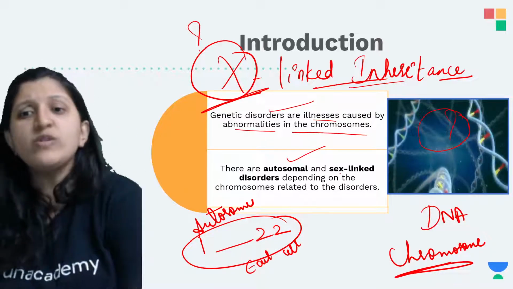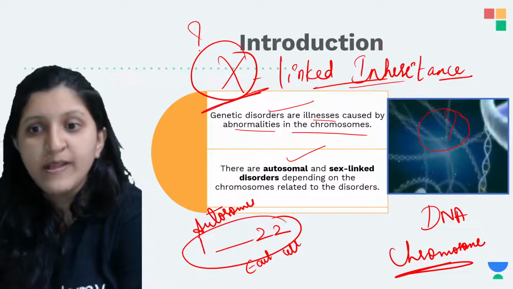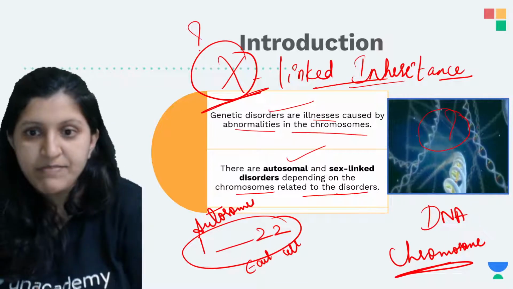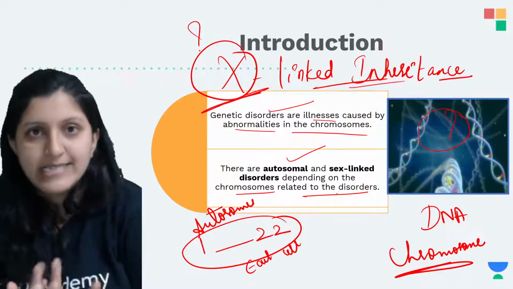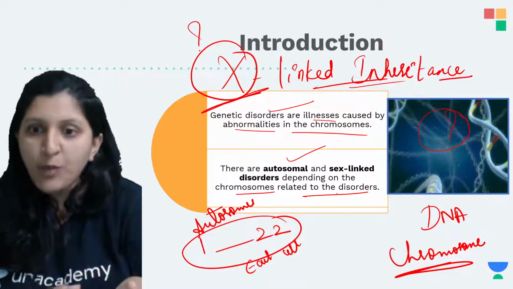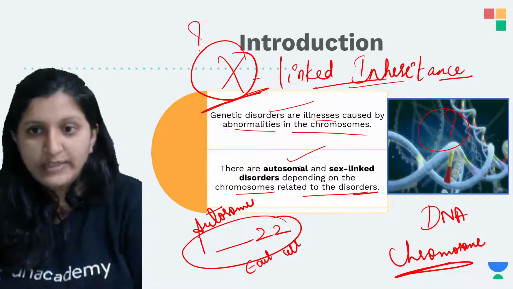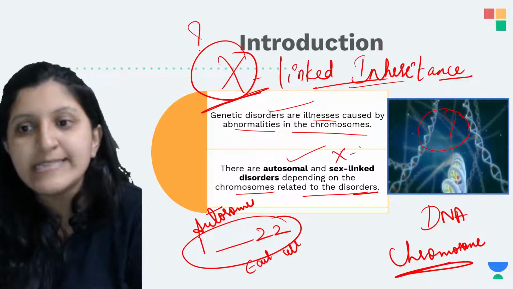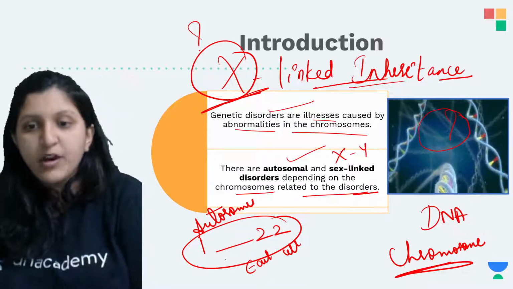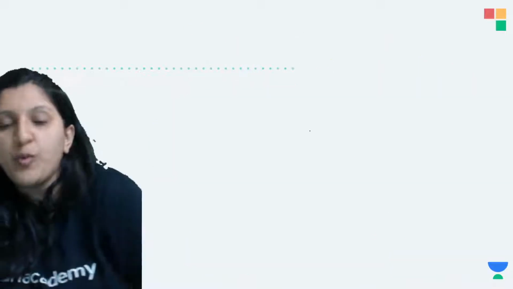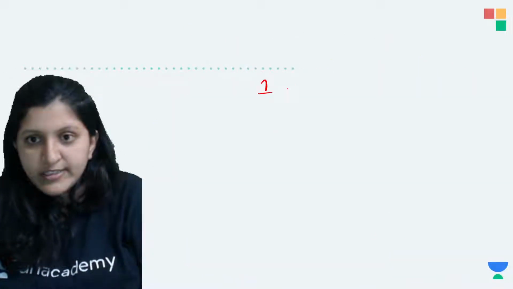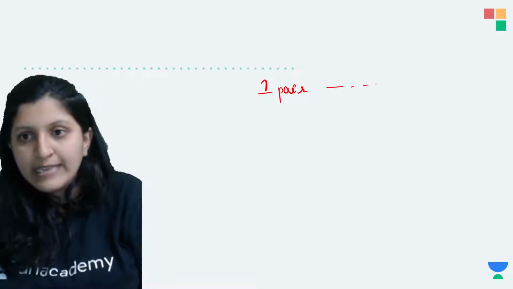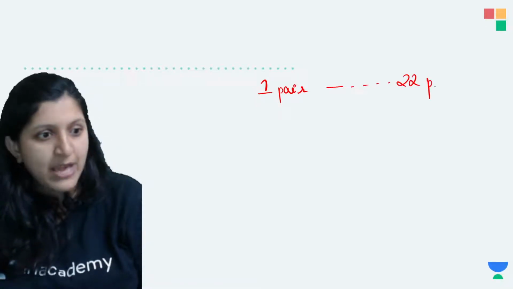Okay, so now sex linked disorders, when we mention, depend on the chromosome that is related to the disorder. Here the sex linked chromosomes are which one? That is the X and the Y chromosome. So here 1 to 22 pairs of chromosome are there. The first pair, and like this up to the 22nd pair, what are they?